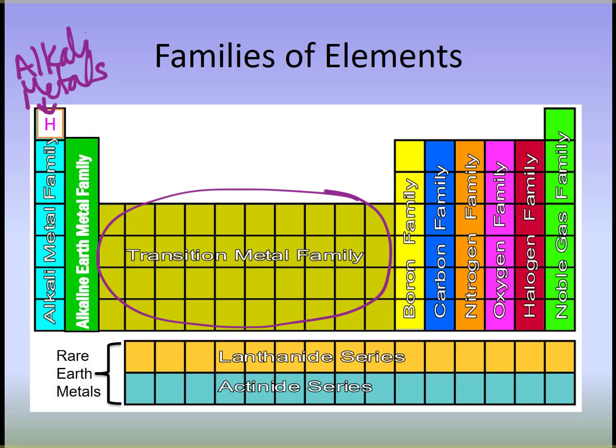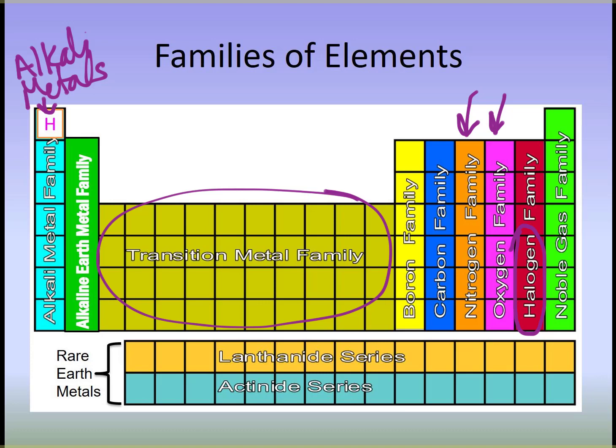So we have the boron family, the carbon family, the nitrogen family, the oxygen family. And then the second to last family, those are called the halogens. So you do need to know that family that starts with fluorine, they're called the halogen family. And then we have those noble gas family that William Ramsay discovered.